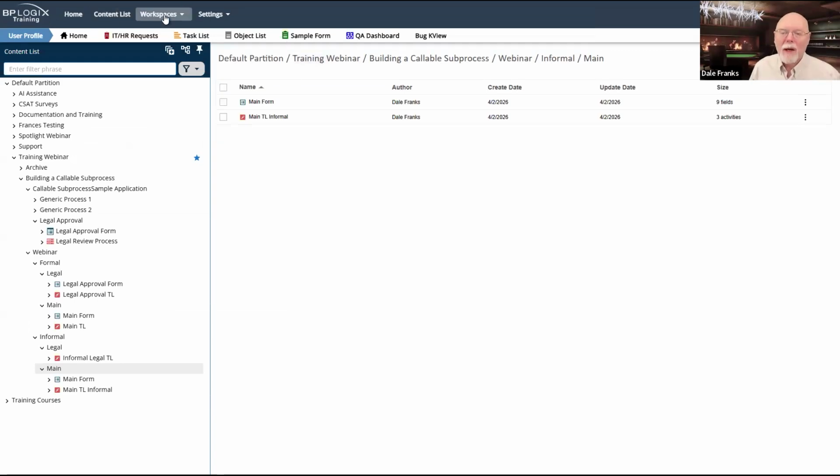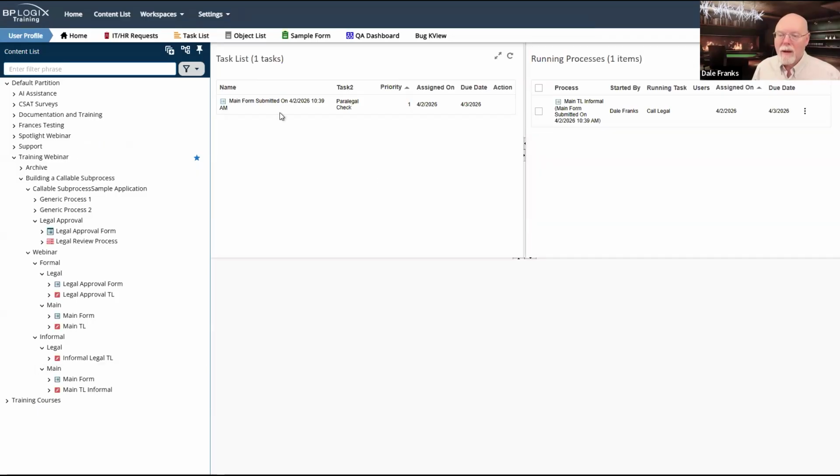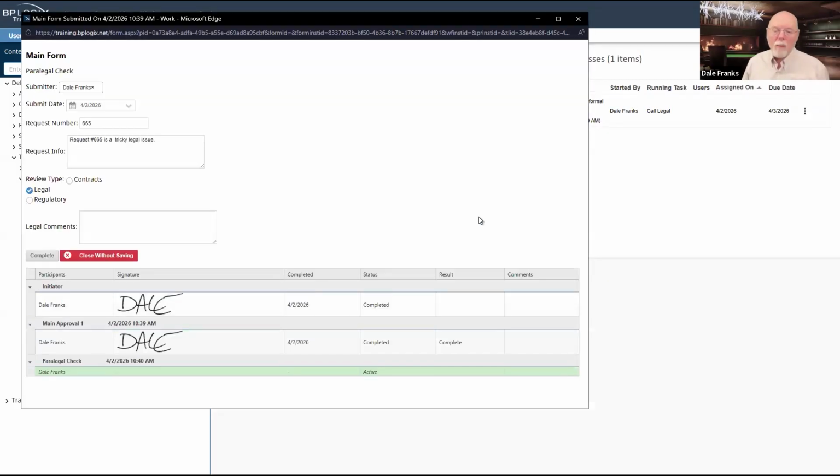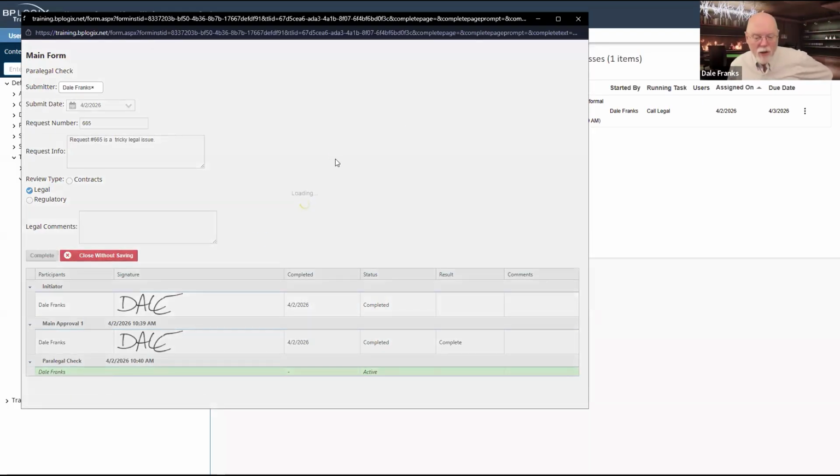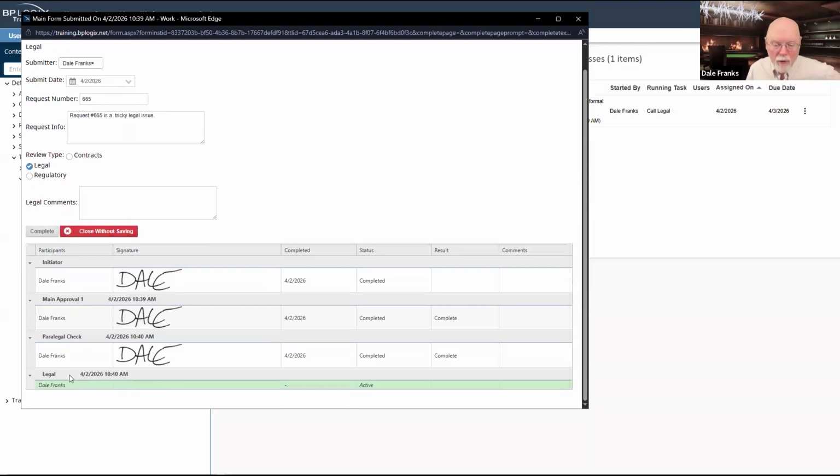So now we're going to go back to our user profile again. There we are. Paralegal check is the activity that is running. So when I open this up, I'm still in my main form, but I'm now in the paralegal check activity. So I'm in my sub process. I will set this for legal. I will complete the paralegal check. It should take me to my legal approval activity. It does. I can make my legal comments.